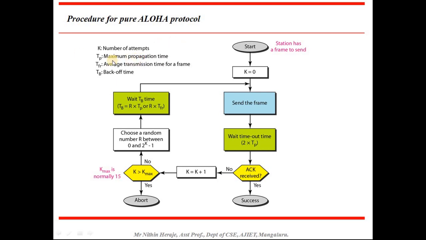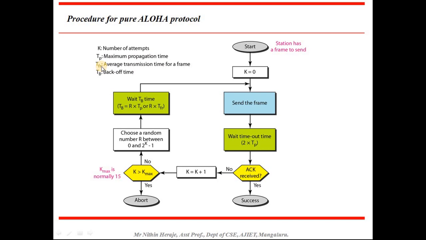The maximum time taken, irrespective of the traffic block or irrespective of the rate of traffic. So considering all those factors, we'll calculate the maximum time required to reach from Mangalore to Udupi. So that is nothing but the maximum propagation time for a frame to travel from one station to another.